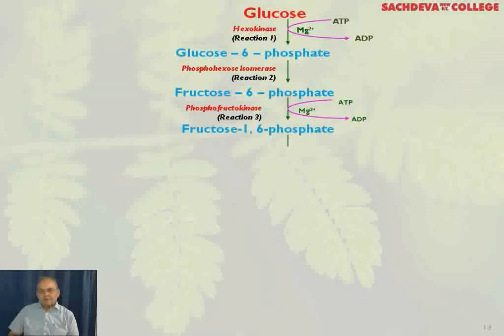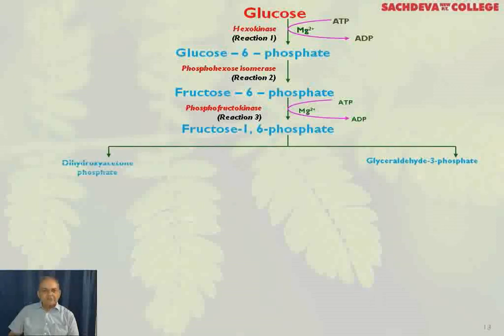Now, fructose 1,6-bisphosphate breaks up into two molecules of 3-carbon compound, that is glyceraldehyde 3-phosphate and dihydroxyacetone phosphate. An enzyme will be aldolase, and this isomeric form is formed by the enzyme triose phosphate isomerase.